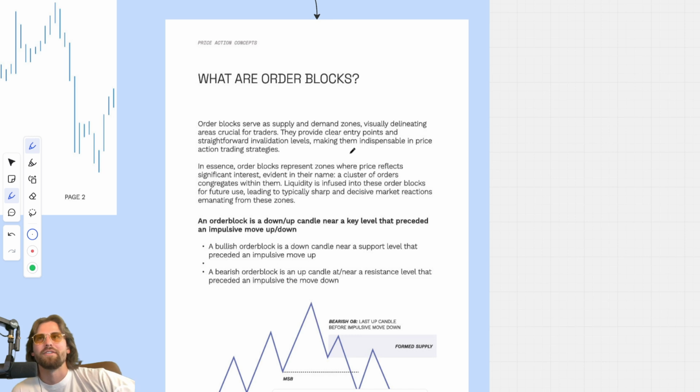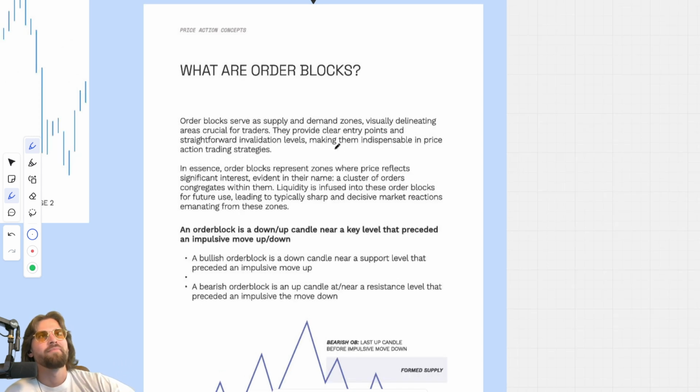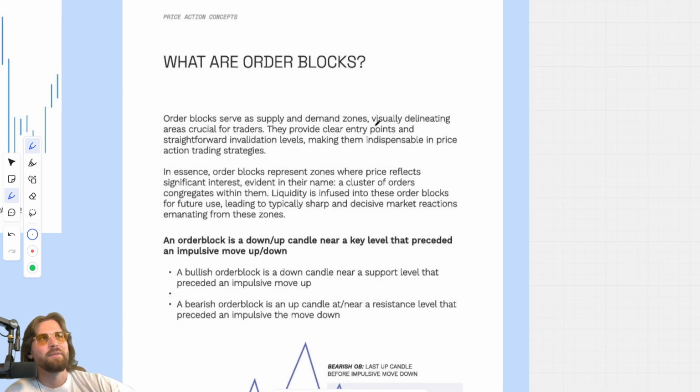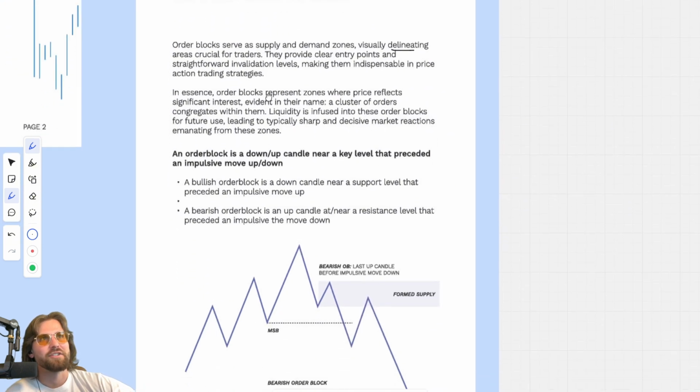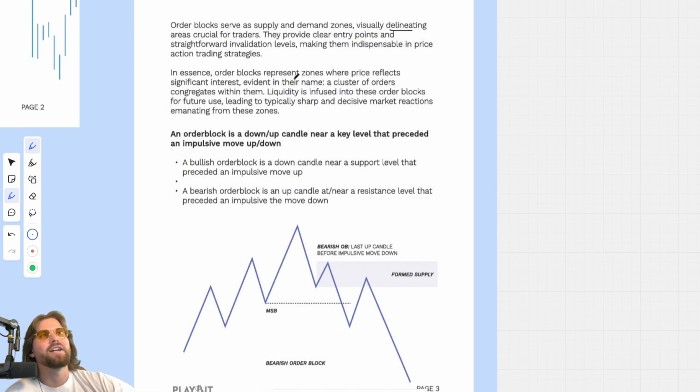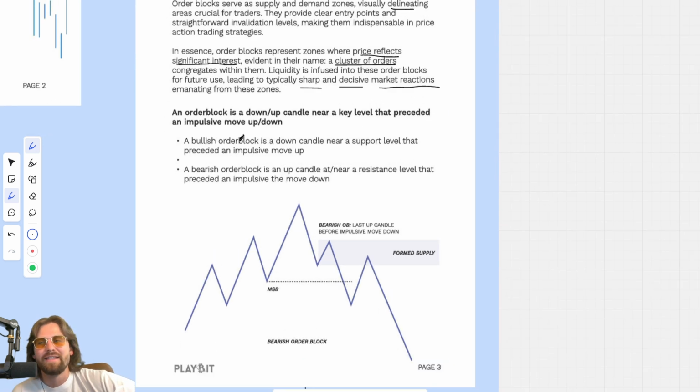Well, first we have to define what an order block is. An order block serves as a supply and demand zone, visually delineating areas crucial for traders. They provide clear entry points and straightforward invalidation levels, making them indispensable in price action trading strategies. In essence, order blocks represent zones where price reflects significant interest. Evident in their name, a cluster of orders congregates within them. Liquidity is infused into these order blocks for future use, leading to typically sharp and decisive market reactions. So, this is what it is.